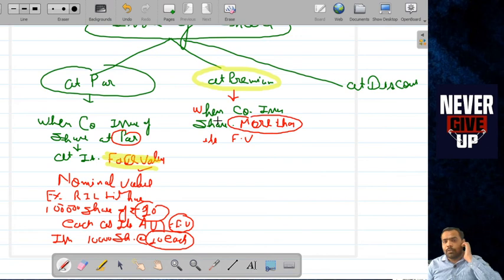I told you, when equal to the face value it means at par, and when more than the face value it means issue of share at premium.